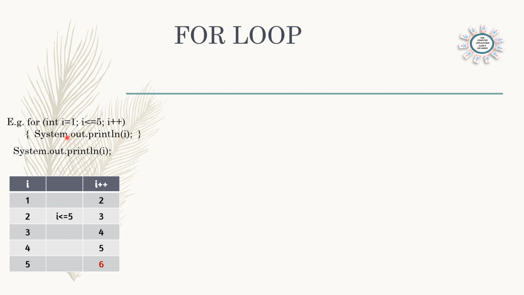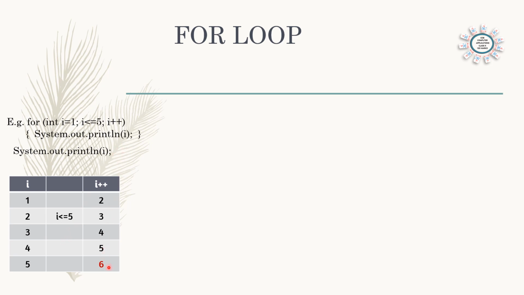And for loop is working like this. Every time updating is done first. Then before printing, condition is checked. So i will be increasing 2, 3, 4, 5, 6. Till 5 condition is true. So inside the for loop, till 5 it is done. But updation is done for 6 also. Once again it is saying i plus plus.